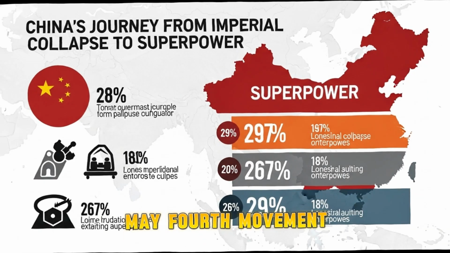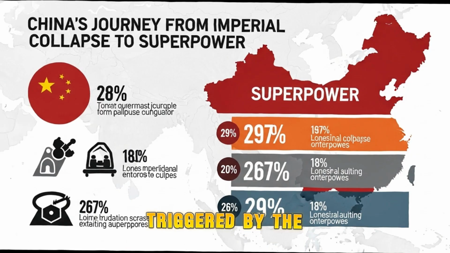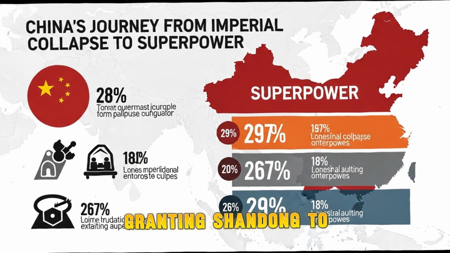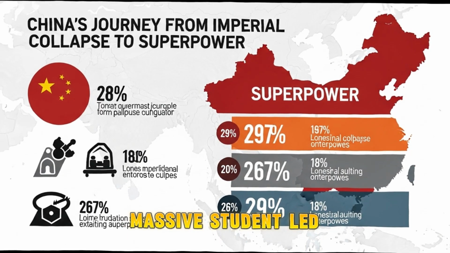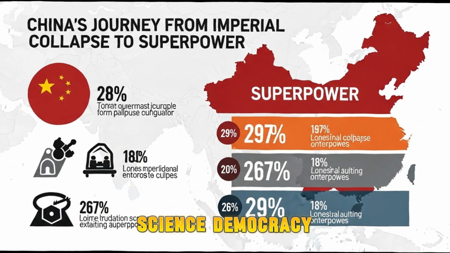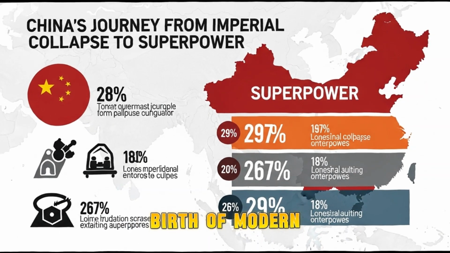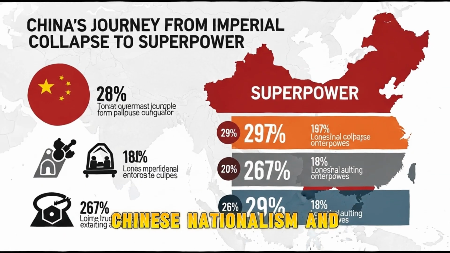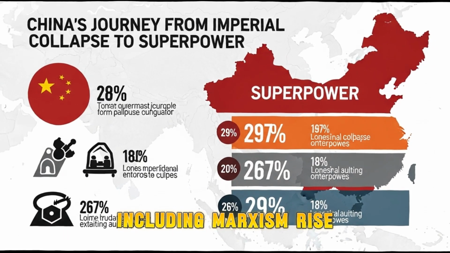3. May 4th Movement, 1919, triggered by the Treaty of Versailles, granting Shandong to Japan. Massive student-led protests. The movement advocated anti-imperialism, science, and democracy, and saw the birth of modern Chinese nationalism and radical thought, including Marxism.